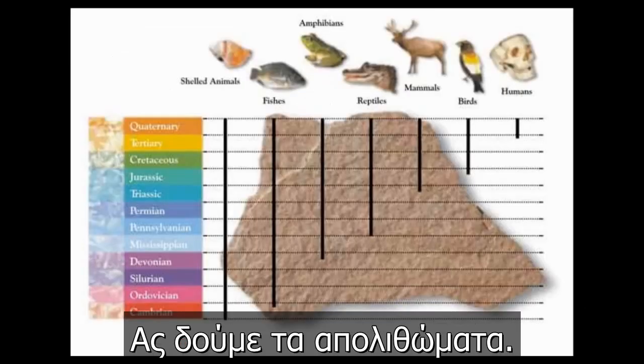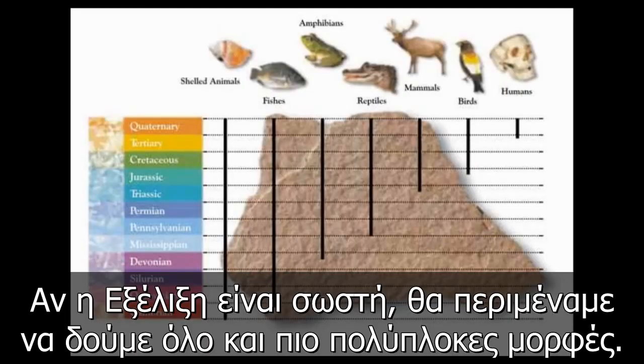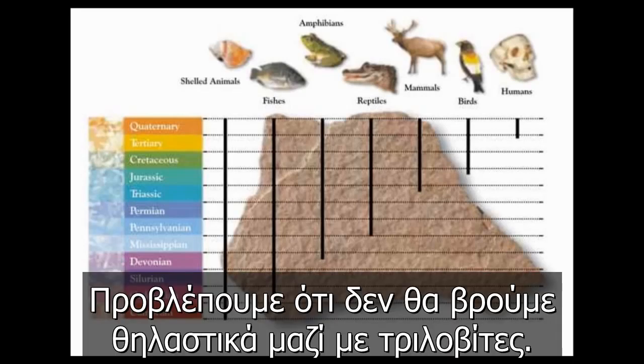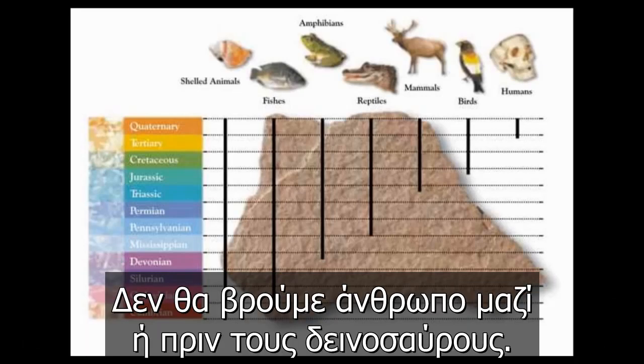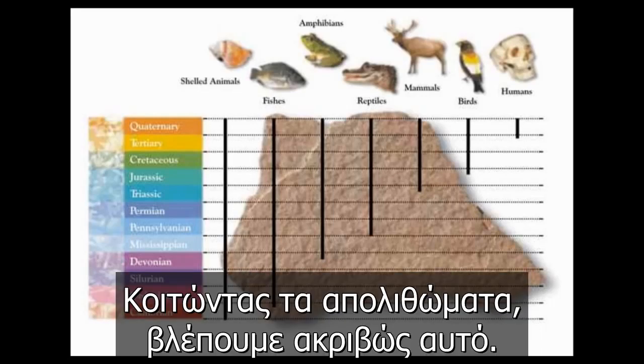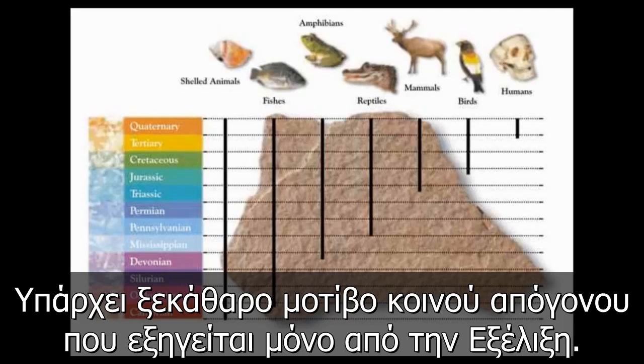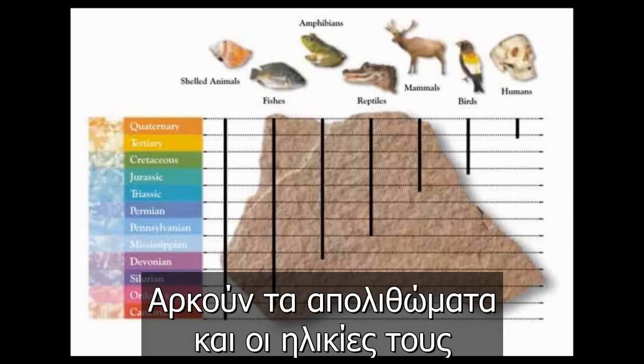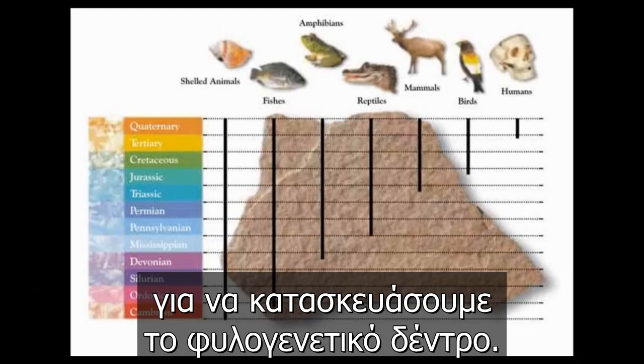Now let's take a look at the fossil record. If evolution is correct, we would expect to see life progressing from simple to more complex as time goes on. We can predict that we will never find a complex mammal lying next to trilobites, we'll never find a human being with or before dinosaurs, and we'll never see a poodle from the Permian era. So when we actually look at the fossil record, we find just that. There's a clear pattern of common descent attributable only to evolution. From the fossils and their relative ages alone, we can construct a phylogenetic tree based solely on the fossil record.